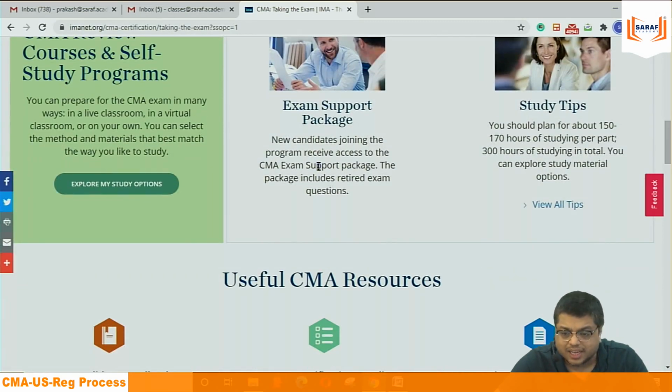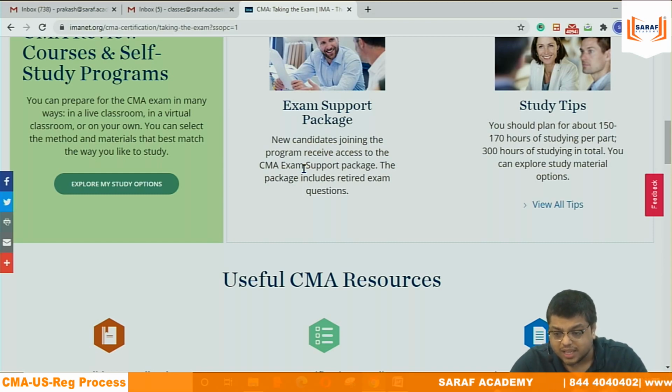Exam support package. New candidates joining the program receive access to the CMA exam support package. That package includes retired exam questions. That means not every student who registers for exams will get a new exam support package. A retaker will not get it.